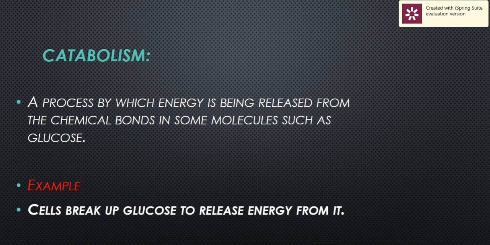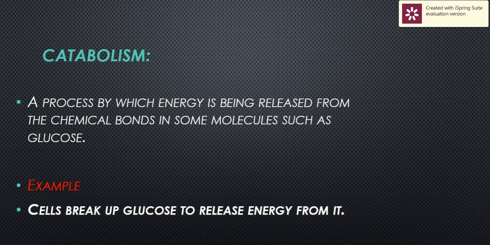The second type, catabolism, is the process of breaking down the chemical bonds between atoms in molecules to extract the chemical energy stored in them. We are going to take energy from this reaction. We can break down glucose to release energy from it.